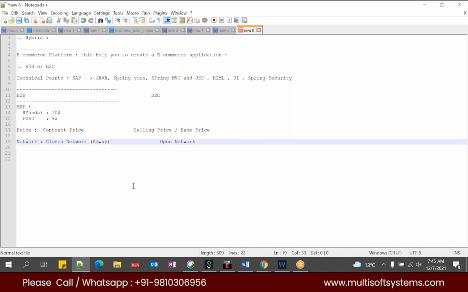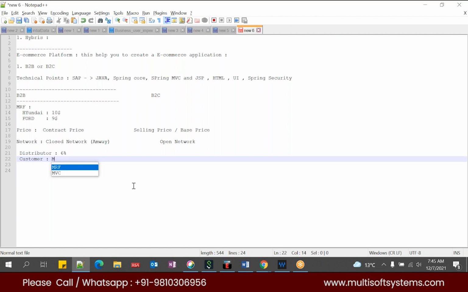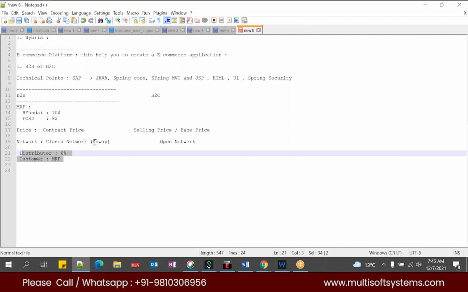Okay. So what will happen in their business functionality? If you log in as a distributor, they will give you a 6% discount. Whereas if you get the products as a customer, you have to pay MRP. So that is the difference. It is one of the examples for B2B. And why I have taken Amway as a reference for B2B is because Amway is developed using Hybris 5.7.